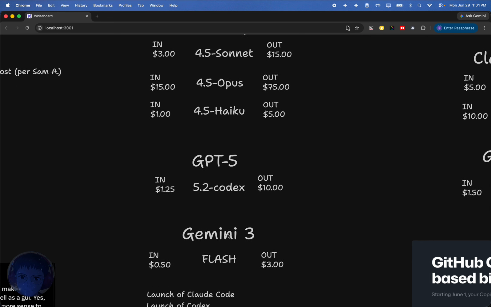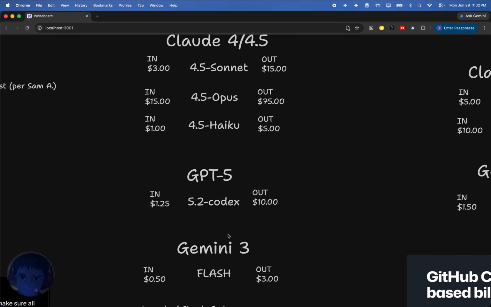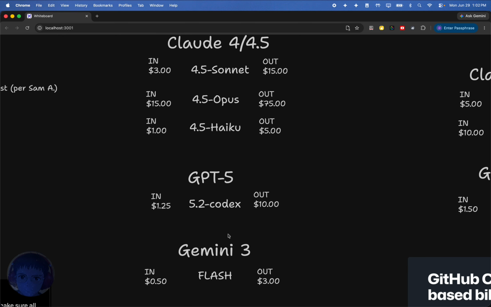Then we also had Gemini 3. So Gemini 3, it's not the best at coding. I'll give you that. The reason I mention it here, though, is because Gemini 3 does something that the other models don't do, which is one, it's very cheap, which is partially due to Google having so much money. Number two, it really is fast. It's fast as hell. Like, you can have it summarize an entire code base very, very quickly. I've always felt like it's really good at explaining code.